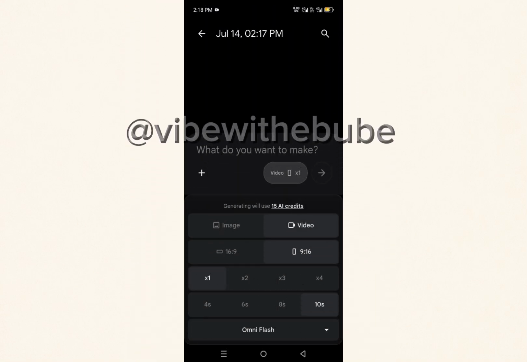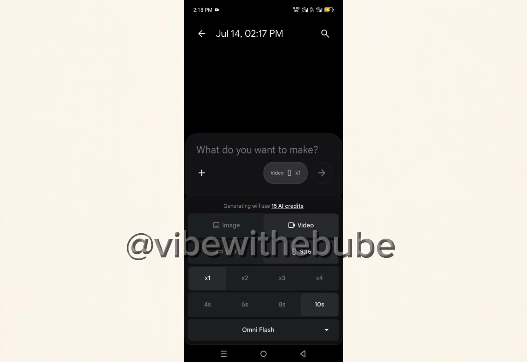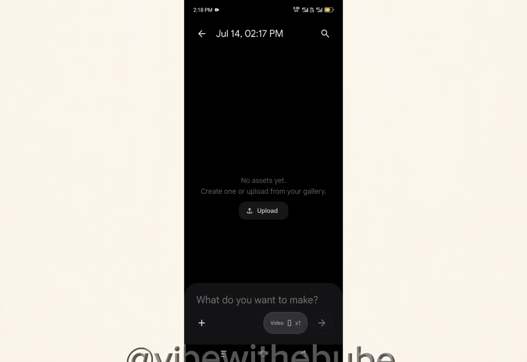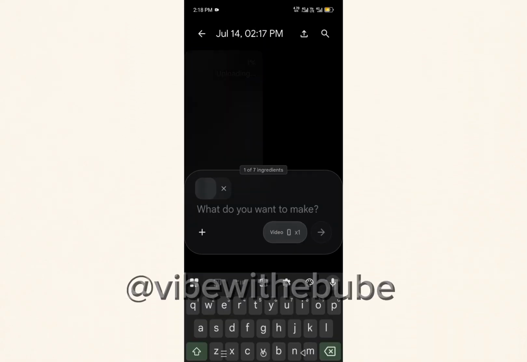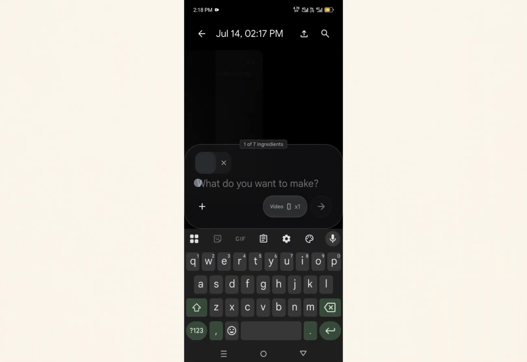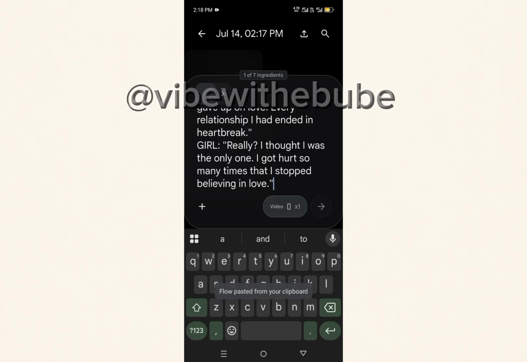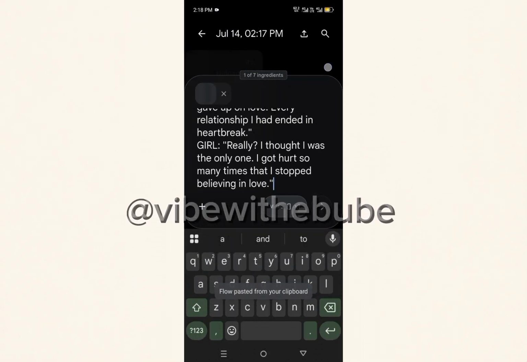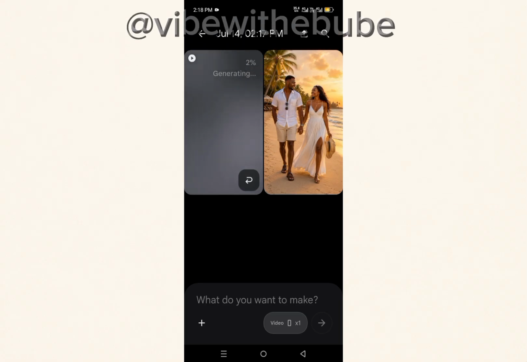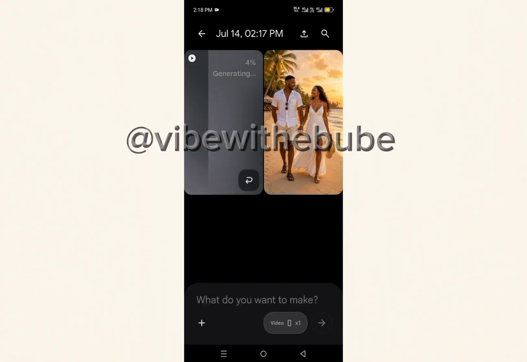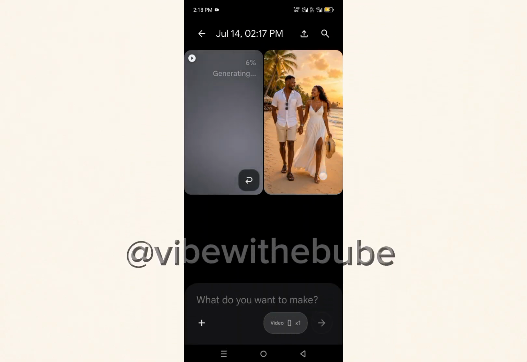Now, when I choose these two, do you see that plus sign up here? Click on that plus sign, and you see image. Now choose image, because your image is still in your gallery. Now when you choose your image, paste in your script. When you paste in your script, this arrow will come up. Send it and give it time to generate.